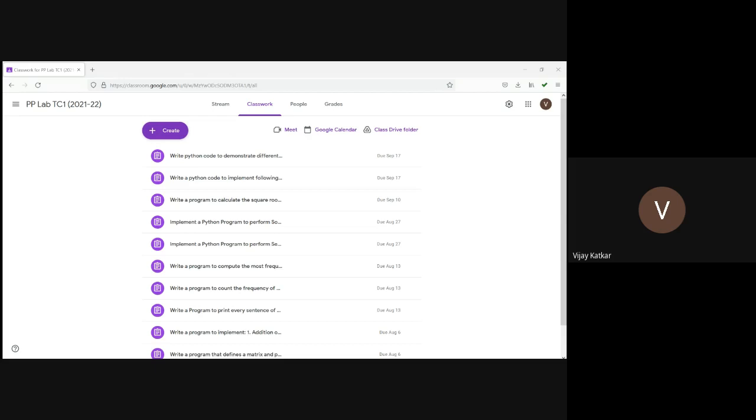Any doubt or any query, class? And same thing is for the second experiment, that is demonstrate the Python data types. It's up to you. And for Python data types also, you are supposed to submit one code only in one file. You are not supposed to submit different codes for different data types. Simple, one code in one file for all the data types.